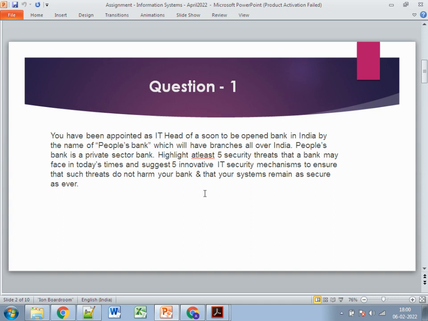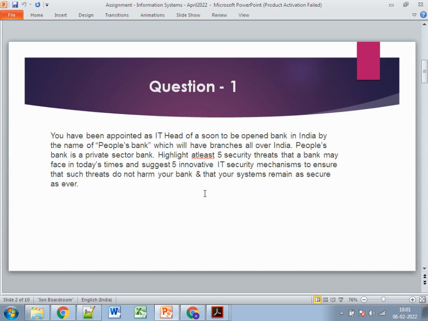Another important thing is that it has branches all over India, so we need to think from that perspective. Because it has pan-India branches, it's important that the connection to the head branch or main server is secure. So we need to discuss five important security threats and five remedies to sort out those threats.